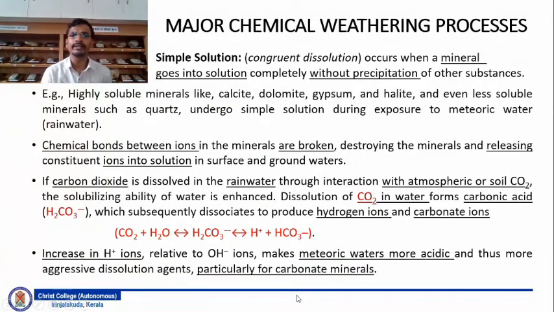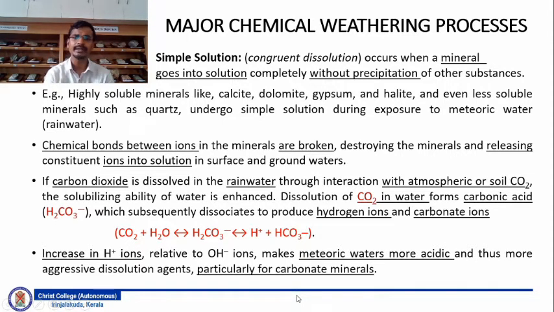Major chemical weathering processes that happen on the earth's surface include simple solution. We may also call it congruent dissolution, which occurs when the mineral goes into solution completely without precipitation of other substances. There is no precipitation in simple solution. Examples are highly soluble minerals like calcite, dolomite, gypsum and halite, and even less soluble minerals such as quartz, which undergo simple solution during exposure to meteoric water, that is the rainwater.